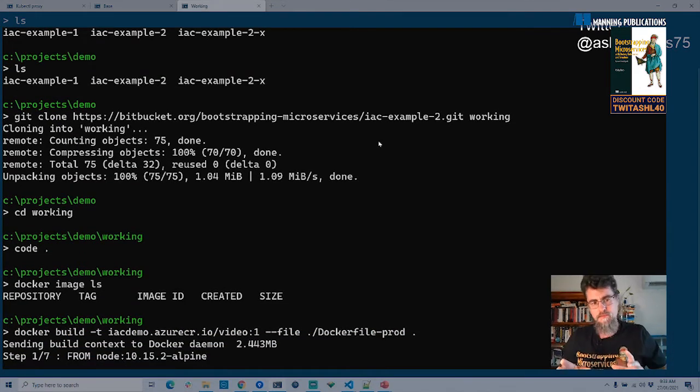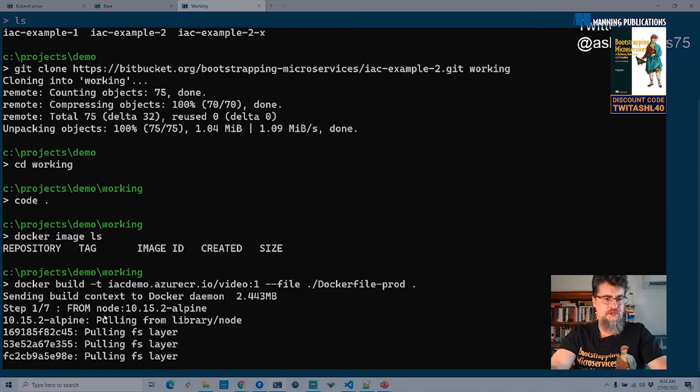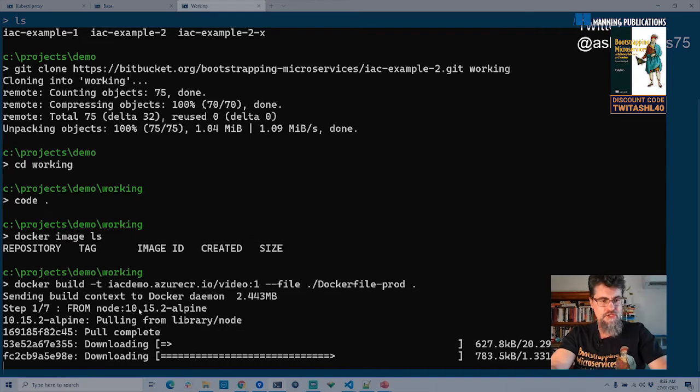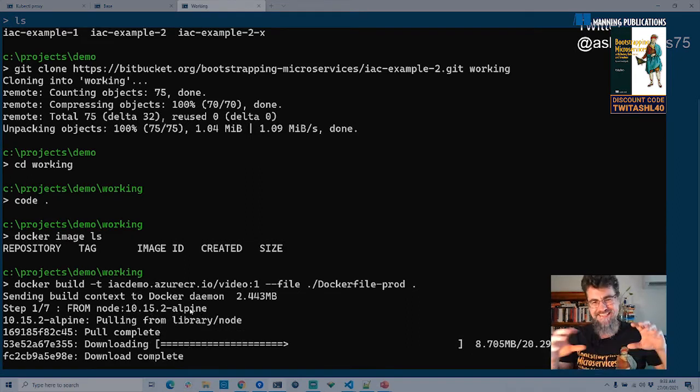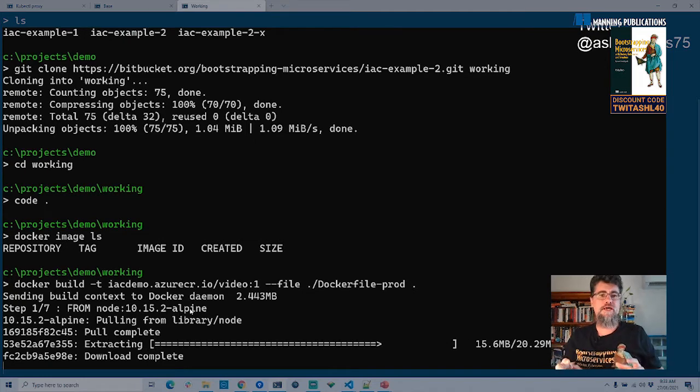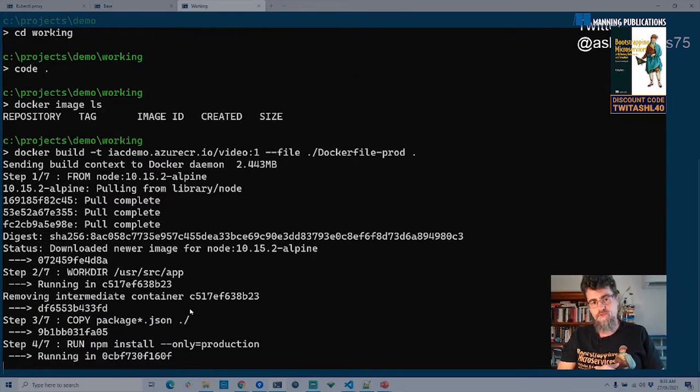So this is going to take a moment, because what it's doing now is pulling down my base image. I should really update this to a later version of Node, but I'm using Node.js 10. I'm using the Alpine version of that. Alpine Linux is a cut down version of Linux, which is smaller for production. So it's really good if you want to reduce the size of the Docker images that you're building.